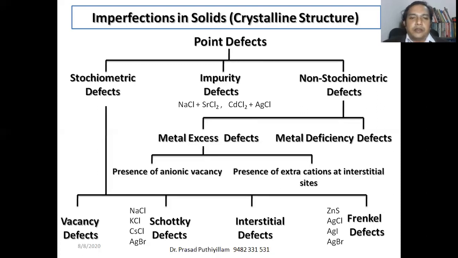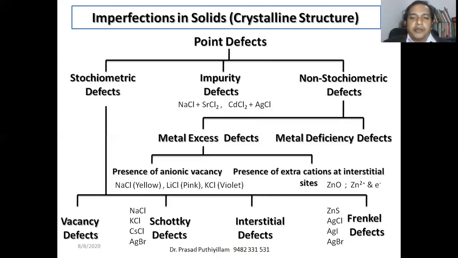Example for impurity defect: a mixture of sodium chloride and strontium chloride. When it forms the crystal of sodium chloride, strontium becomes the impurity. Likewise, other examples are cadmium chloride and silver chloride. Example for metal excess defect with anionic vacancy: there you remember the color changes. That is because the crystal is formed in the presence of extra metal ions. Sodium chloride gives yellow color, lithium chloride gives pink color, potassium chloride gives violet or lilac color.